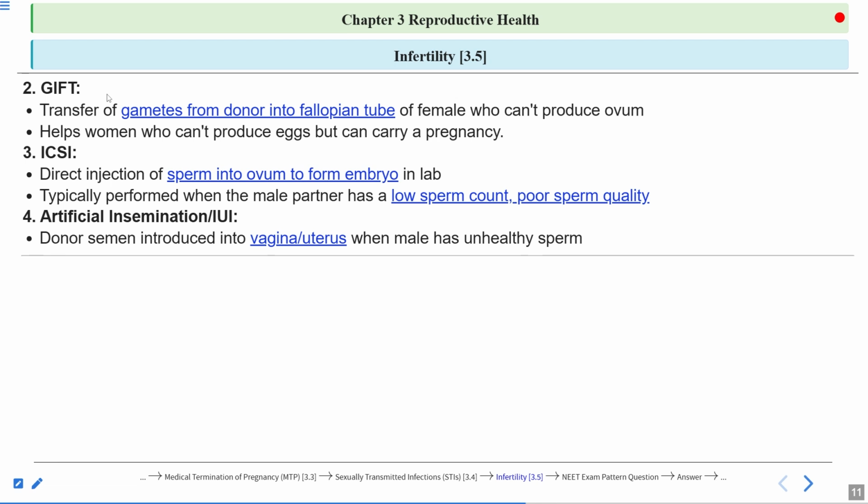The sperms are obtained from the donor and introduced into the vagina or into the uterus. Then fertilization takes place in the natural way inside the body of the female.